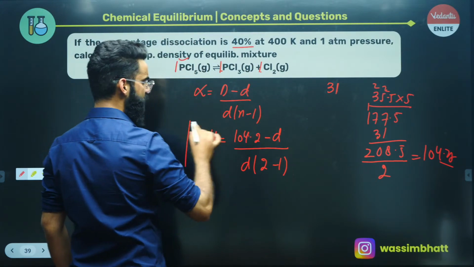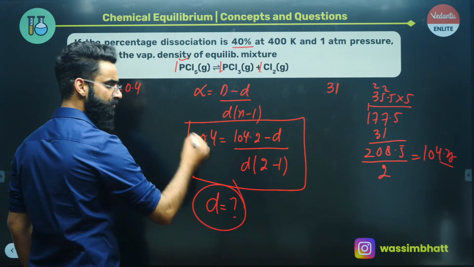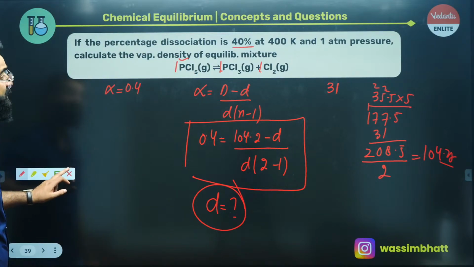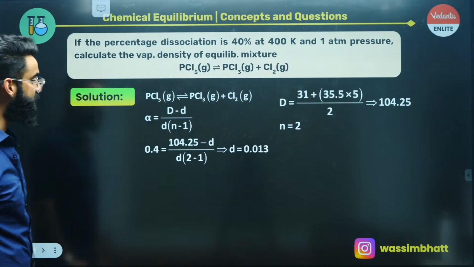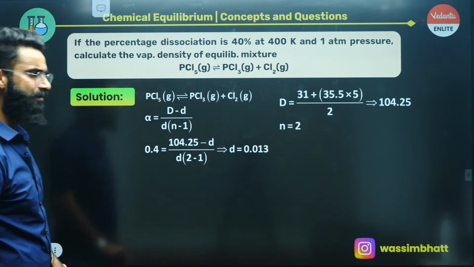Look at this particular equation, my dear people. From here, you'll just be calculating the value of small d. That's what you were supposed to calculate, the small d value. Let me show you the final answer: the vapor density of the equilibrium mixture, small d, comes out to be 0.013. Again, simple and basic only.